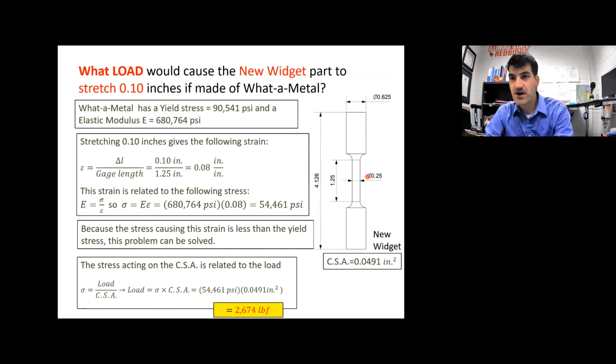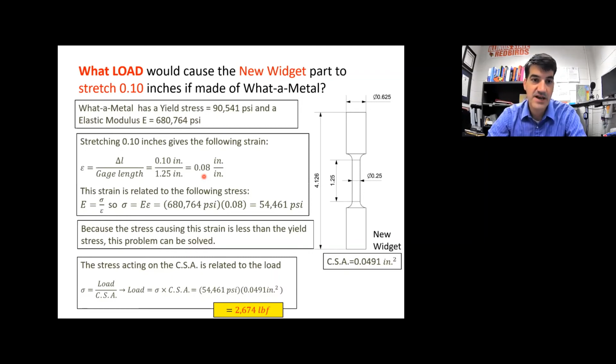All right, so it's the same part with the same materials, so we still have the same yield stress as before. We still have the same elastic modulus. This is the beauty of using intrinsic data. We still have this same material characteristics that we can use. So we can go ahead and we can say that, well, if it stretches by 0.1 inches, then I can calculate the strain because that is the change in length, and I know the original length. So delta L is 0.1 inches, and the gauge length is 1.25 inches, so the strain is 0.08 inches per inch. Okay, good so far.